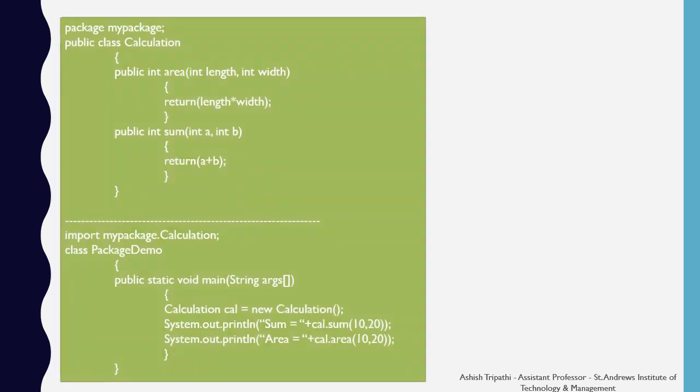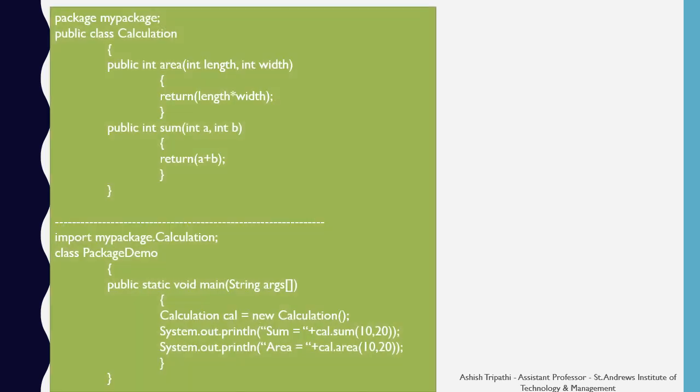Here is a complete example. In this, at the top, we are making a package called mypackage. Then we are making a public class Calculation. Inside the Calculation class, we are defining two methods.